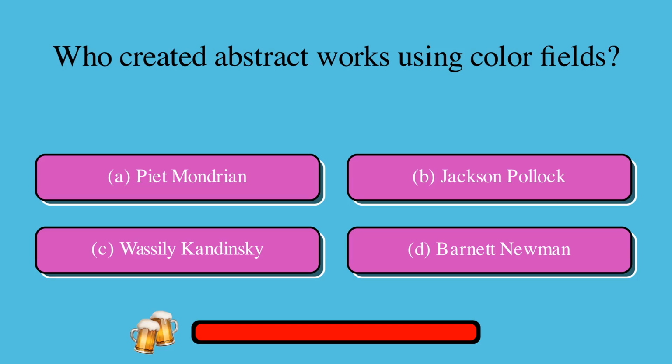Who created abstract works using color fields? A. Piet Mondrian, or B. Jackson Pollock, or C. Wassily Kandinsky, or D. Barnett Newman? The correct answer is D. Barnett Newman.